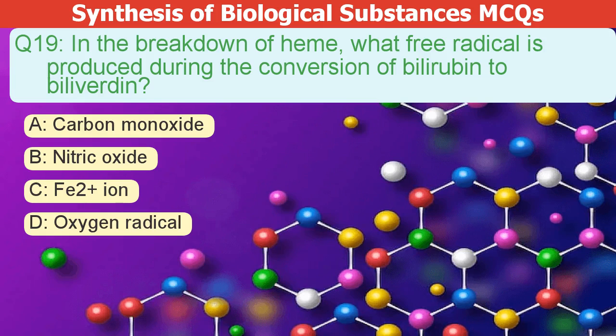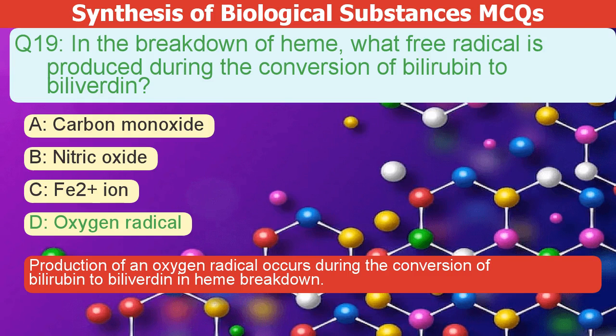In the breakdown of heme, what free radical is produced during the conversion of bilirubin to biliverdin? A. Carbon monoxide. B. Nitric oxide. C. Fe2. D. Oxygen radical. The correct answer is D. Production of an oxygen radical occurs during the conversion of bilirubin to biliverdin in heme breakdown.